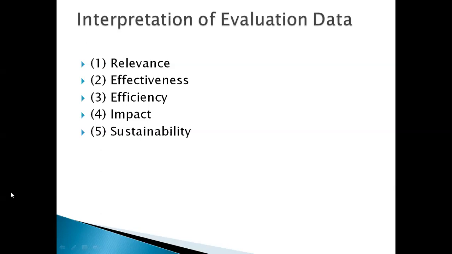The first step is relevance: is it relevant or not? They have to observe the thing based on that relevance.